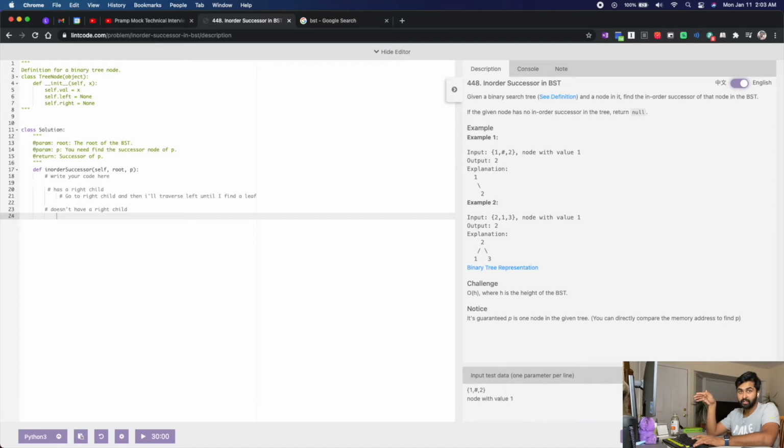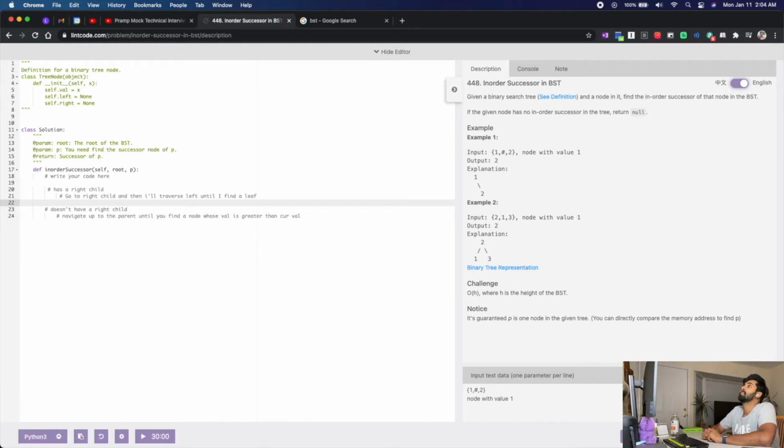So if it doesn't have a right child, meaning it's a leaf node in this aspect, navigate up to the parent until you find a node whose val is greater than the current value. Can I do that? Yeah, I think we have given a rigorous explanation on why we can do that. As far as I know, that logic should hold.